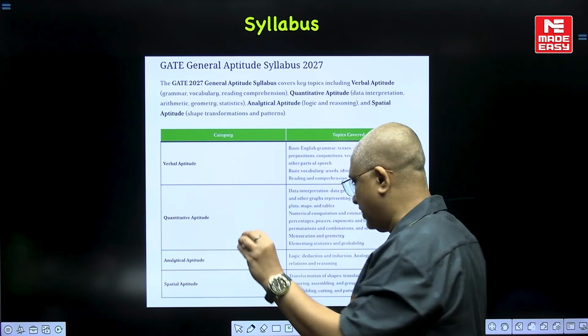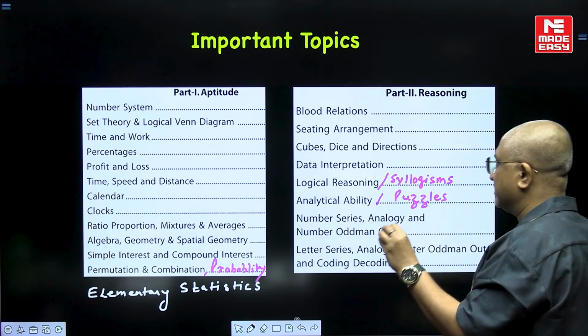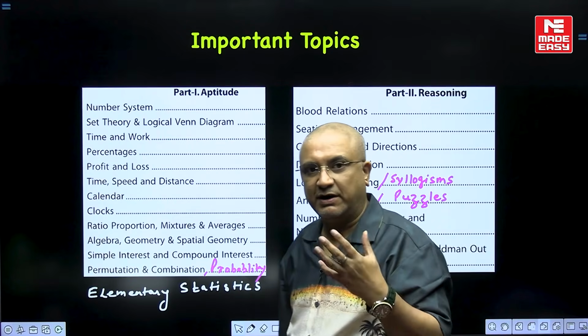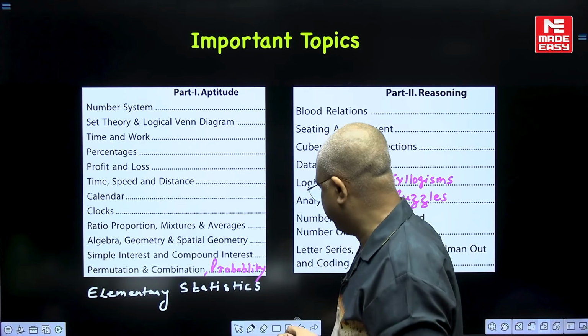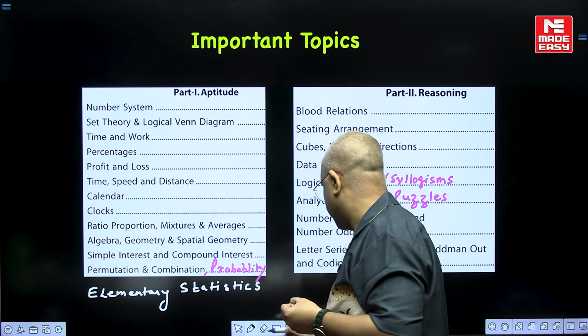So now let's understand what the aptitude part and reasoning part include and what the important topics are here.